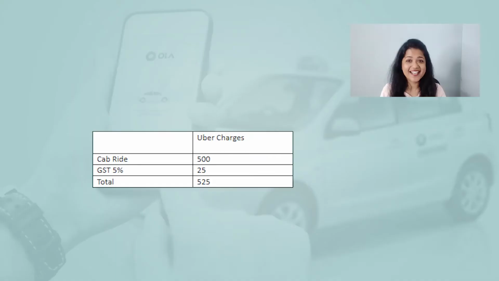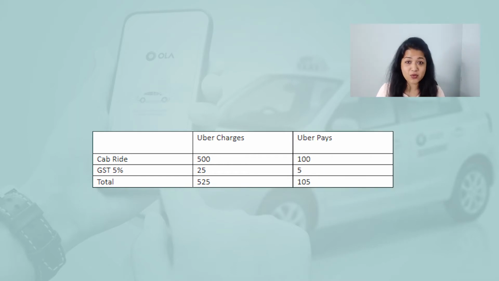So out of the 100 rupees they are paying to their driver, 100 rupees will straight away go to the driver and 5 rupees, that is the 5% on that service, will be paid by Uber or Ola to the government. So let's put a table here for you guys. 500 rupees taken, 25 rupees on it, which is 5%, 525 rupees taken from you for the cab service that you took.